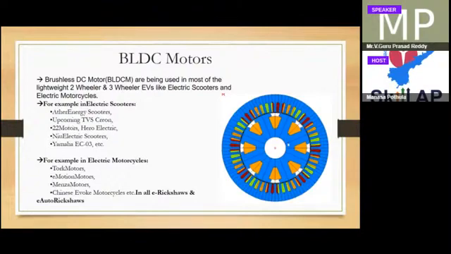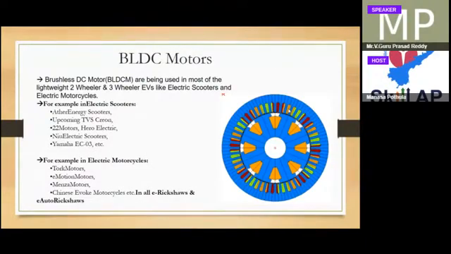If you see the BLDC motor structure here, the stator has windings, which are the ABC three phases, and the rotor has permanent magnets. But the winding in the stator is aligned in a 120 degree trapezoidal manner, so the back EMF you cannot get sinusoidal here; you will get it in a trapezoidal manner. You can Google BLDC motor and you will get some idea. It will be flat for 120 degrees and then fall down. It is called trapezoidal back EMF.